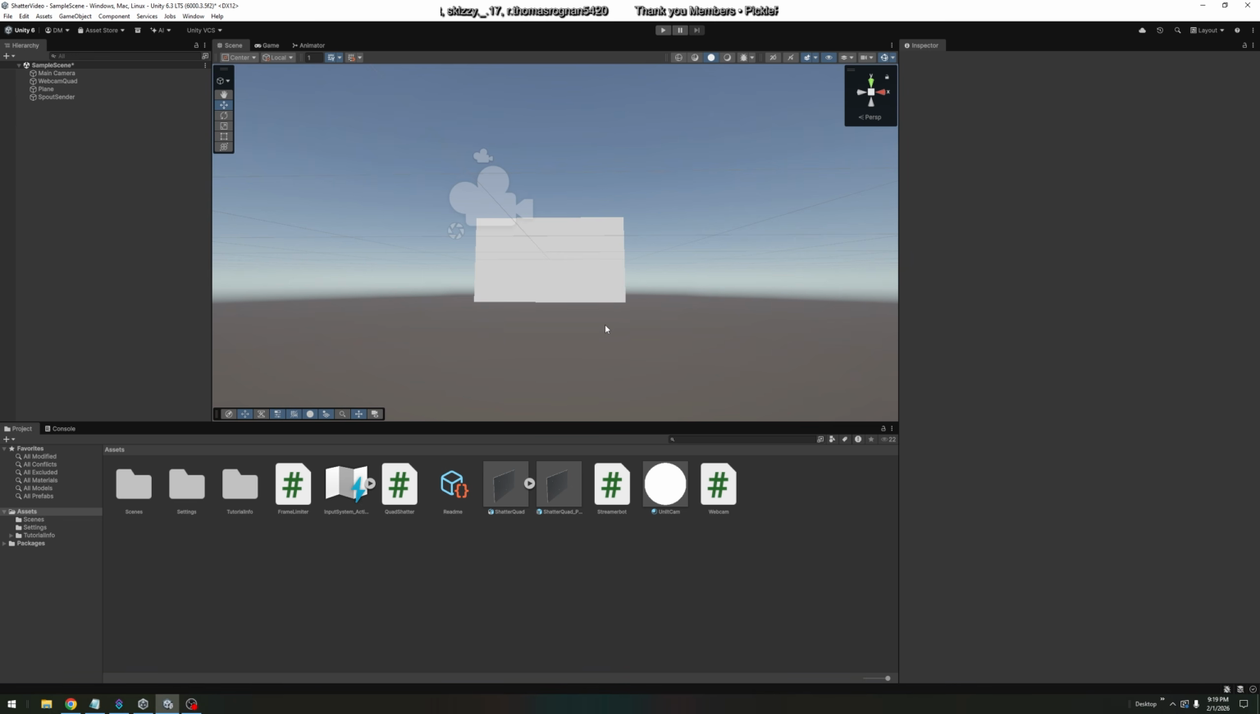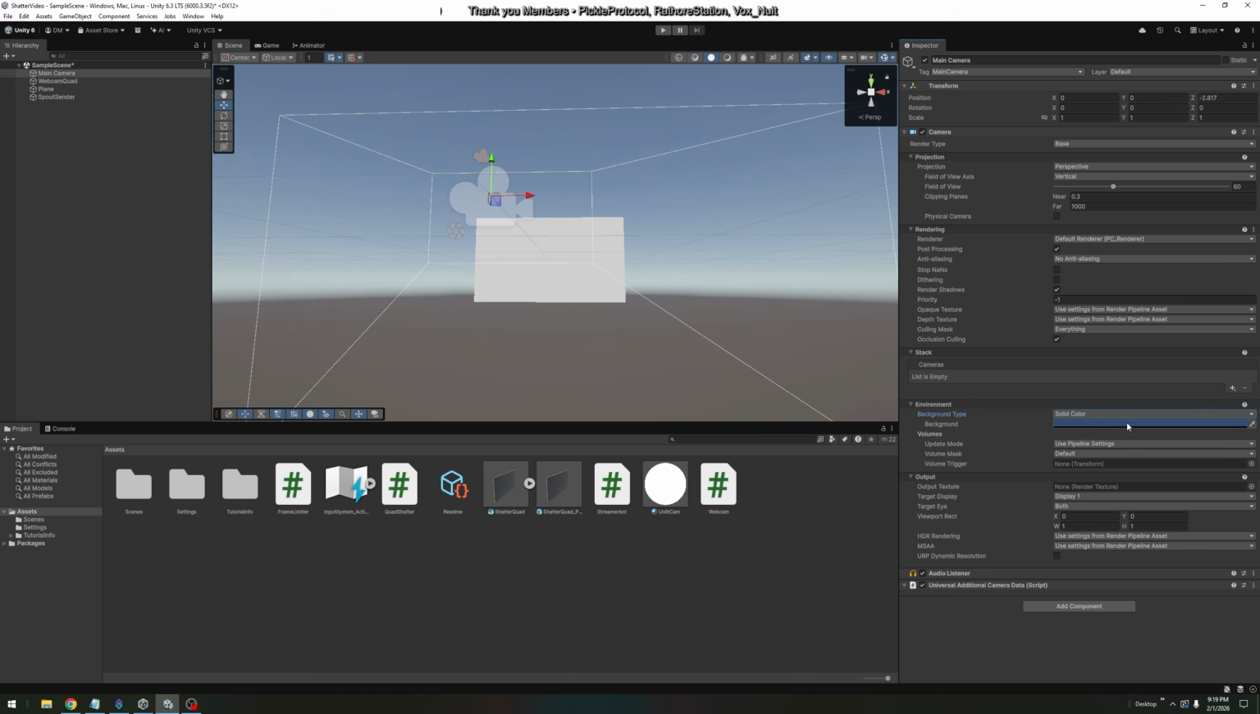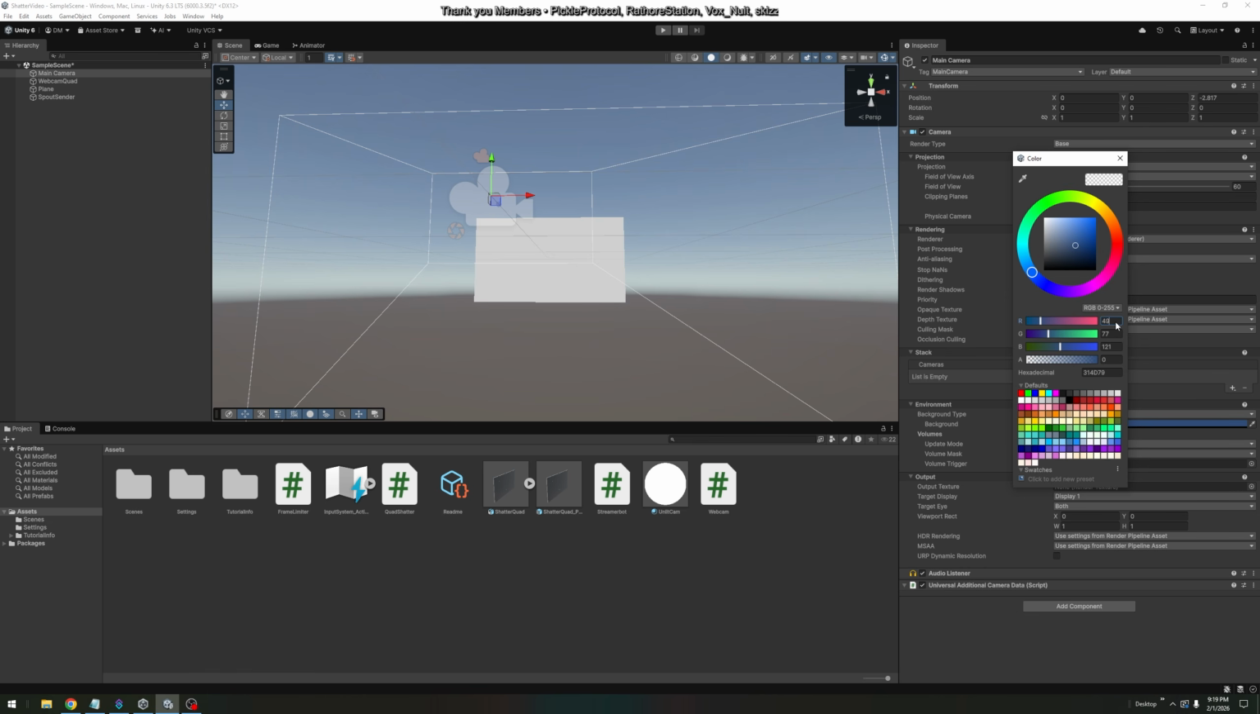Now, the last thing we have to do to get rid of this background is come over here to Main Camera. Under Main Camera in the inspector, I'm going to come down to Environment, Background Type, and it says Skybox. I'm going to click on this and go Solid Color. It'll let you pick a color. Click on that for me, and it'll give you this. Zero out all of these numbers right here.